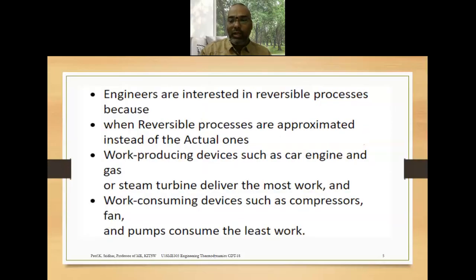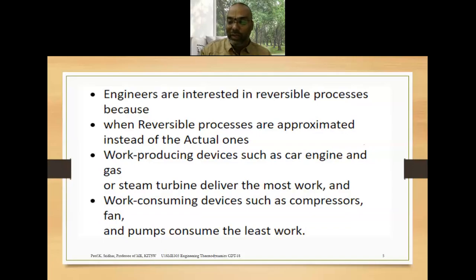So normally, why are we interested in the reversible process? If they are not happening in actual practice, then why do we have to study or analyze the reversible process? Here I have given you some of the reasons. Engineers are interested in reversible processes because when reversible processes are approximated instead of the actual ones, work producing devices such as the car engine and gas or steam turbine deliver the most work, and work consuming devices such as compressors, fans and pumps consume the least work.